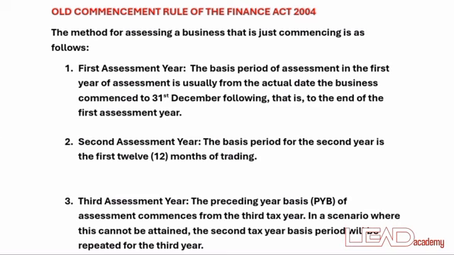The third assessment on your screen is the preceding year basis of assessment. As I explained earlier, it is the profits of last year that are assessed in this current year, or let's say the profits made in 2023 that are assessed in 2024.